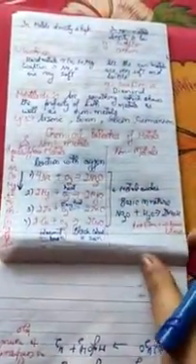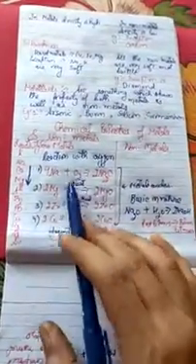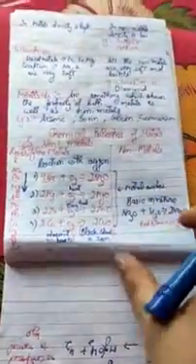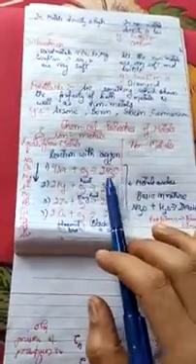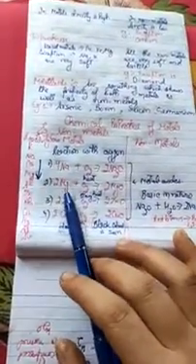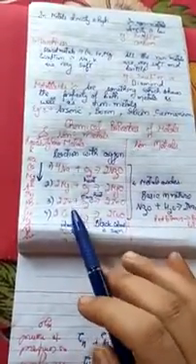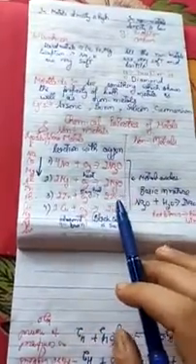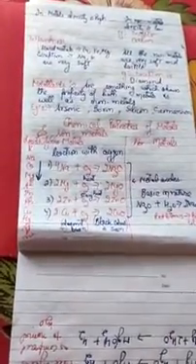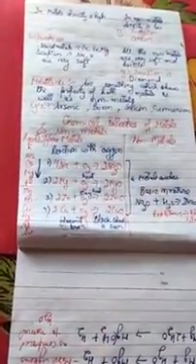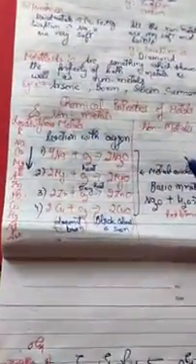ठीक है. So first of all let me tell you, if I take the reaction of these metals with oxygen, see what will happen. First of all, if I react sodium with oxygen, sodium oxide is formed. If I react magnesium with oxygen, magnesium oxide is formed. And if I react zinc with oxygen, zinc oxide is formed. And if I react copper with oxygen, copper oxide is formed. So these all are metal oxides, but in the first reaction sodium is most reactive in nature.